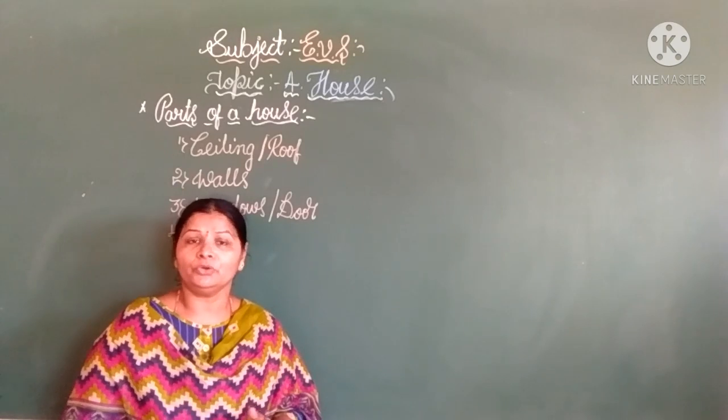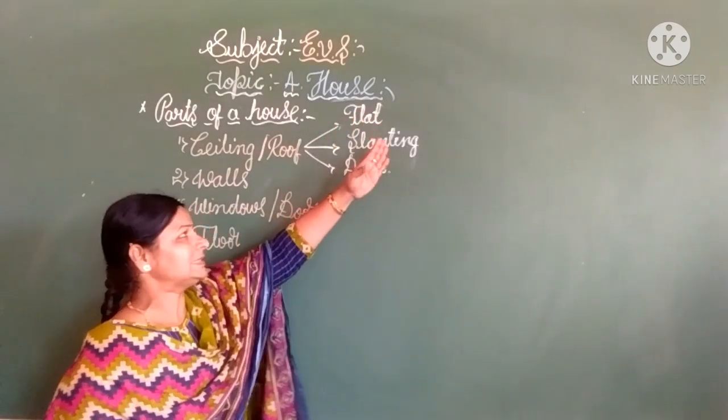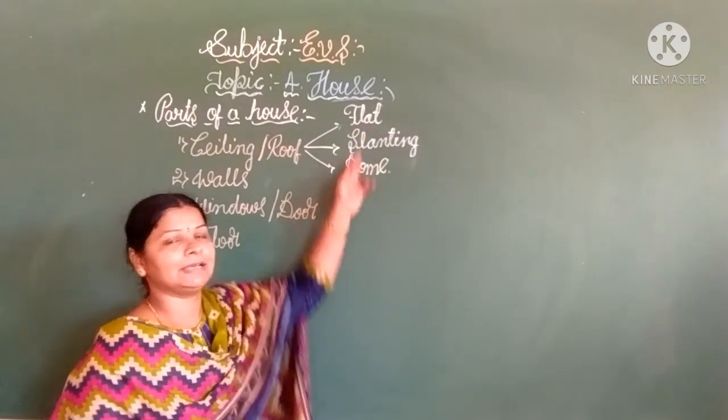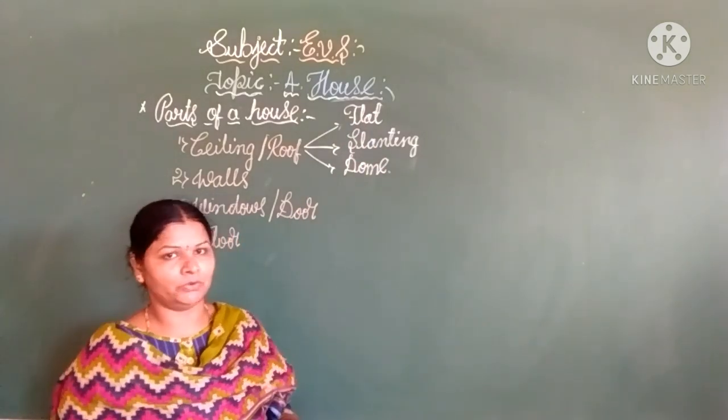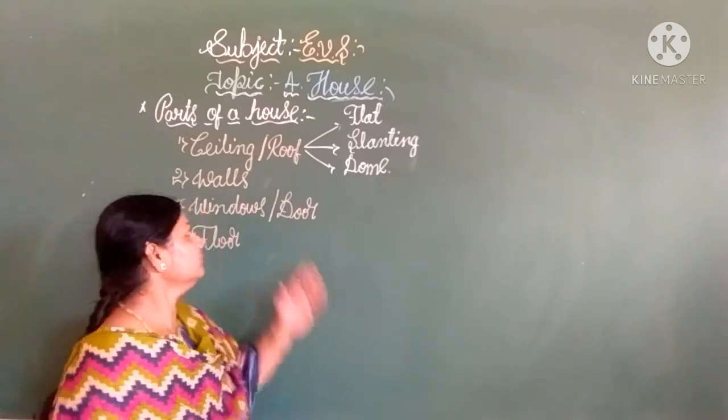Okay. And roofs can be flat, slanting and dome. So these are the main roofs we are seeing in our surroundings. Next we move on to the walls, children. Every house has a wall, right children? So what is this? This is a wall, right children?